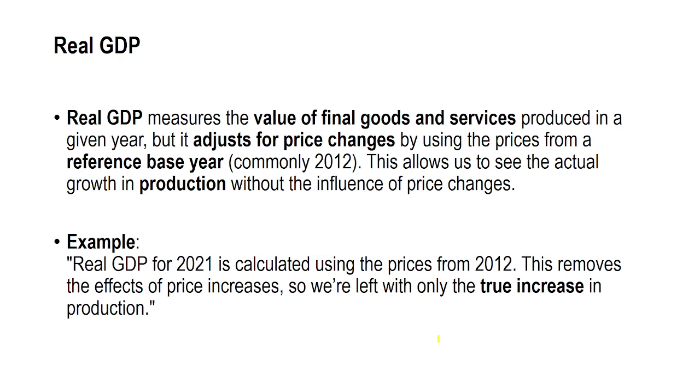For example, let's say we are calculating real GDP for 2021. Instead of using the prices from 2021, we use the prices from 2012. This removes the effects of inflation or price increases. So what we're left with is the true increase in production, not just the increase in prices. By adjusting for inflation, real GDP gives a clear picture of how much the economy has really grown in terms of actual output, without the distortion of rising prices.